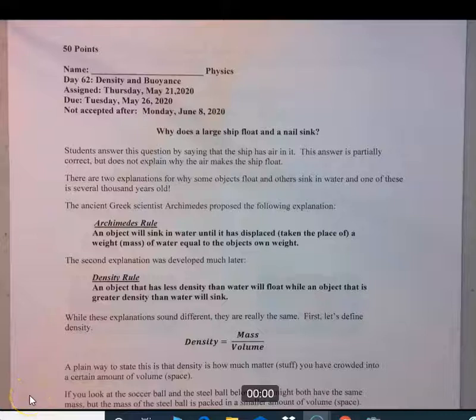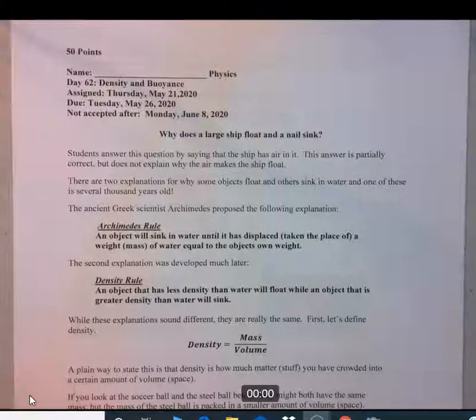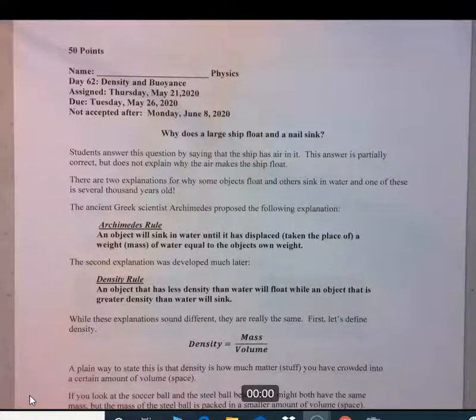For chemistry, day 62. The subject is density and buoyancy. So we're going to move away from intermolecular forces and states of matter. This is a subject that we'll cover. Density is involved with what we're going to be doing next week, which is gas laws and solutions. Solutions being the mixture of a solute into a solvent and dissolving, for example, salt into water.